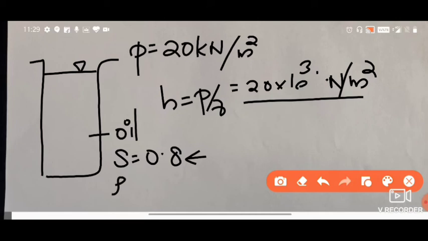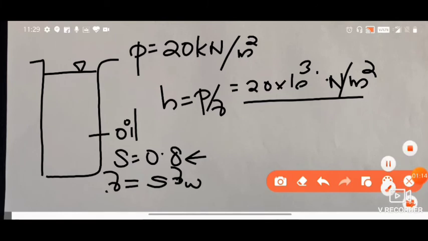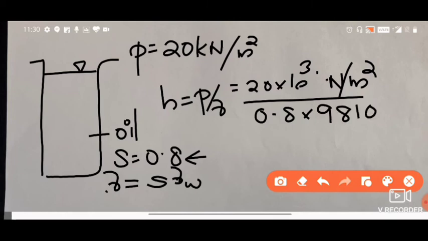So how to calculate the gamma of oil? The gamma of oil can be written as specific gravity into gamma of water. So to find the gamma of oil, it is nothing but gamma of water multiplied by specific gravity. Specific gravity is 0.8 multiplied by 9810. Calculate this, and you will be getting the value for H.